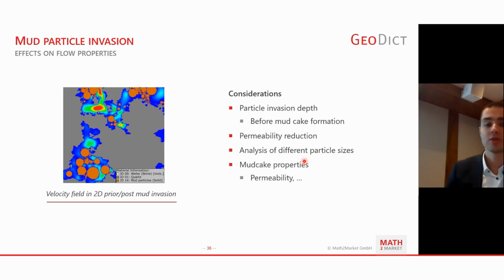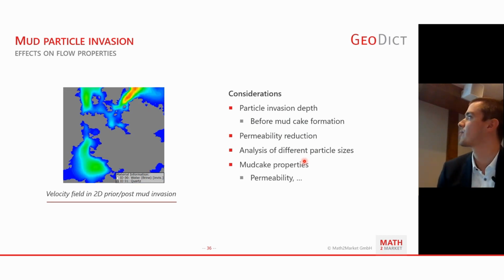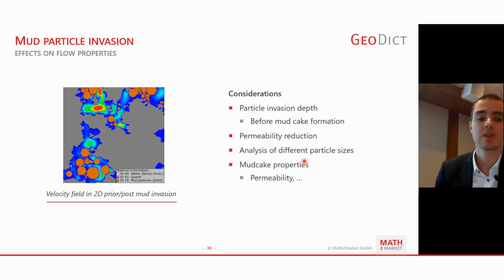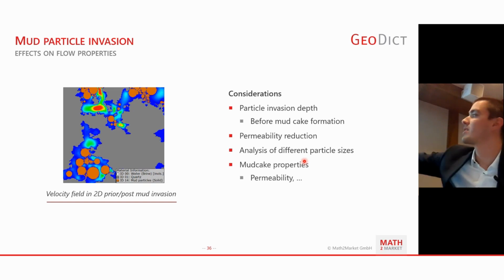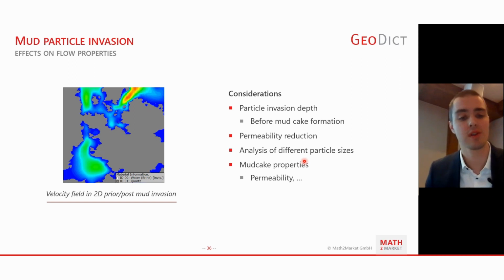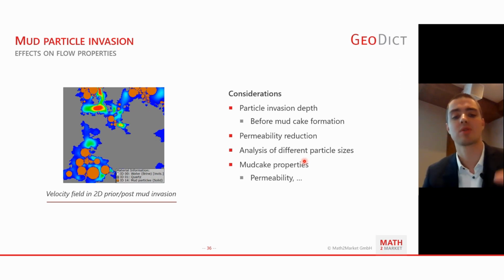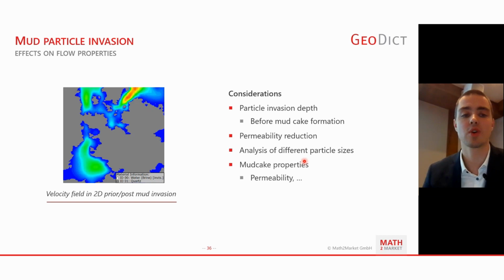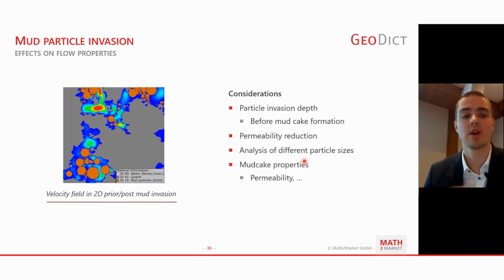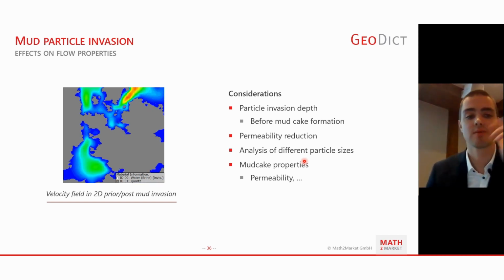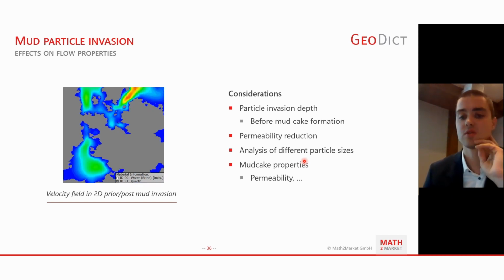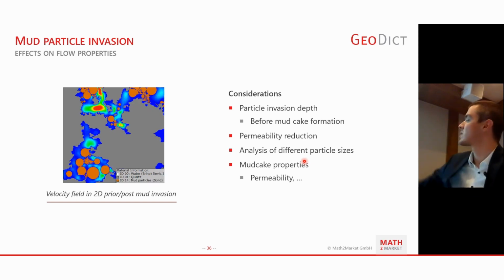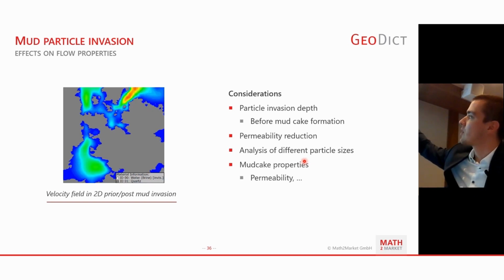And now, what are the exact effects of such clogging by the particles invading? So here I wanted to highlight the example of what happens with the velocity field prior and post the simulated mud invasion with particles, and how the flow field changes, both the streamlines and the values. So what this affects, I highlighted on the right part.